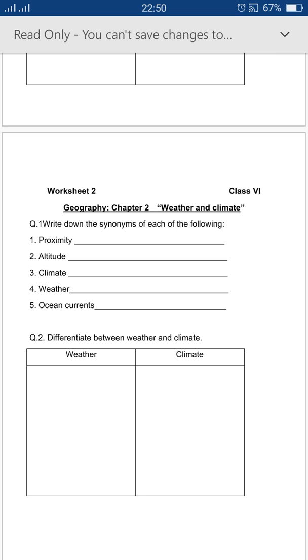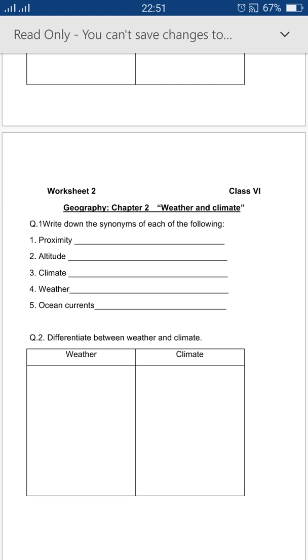Proximity to the sea. Proximity means the nearness. Usually the place near the coast is cooler in summer and milder in winter. Ocean current: any more or less permanent or continuous directed movement of water that flows in one of the Earth's oceans. This is called the ocean current. Next point, rainfall. Rainfall is very important in determining the climate of a place.